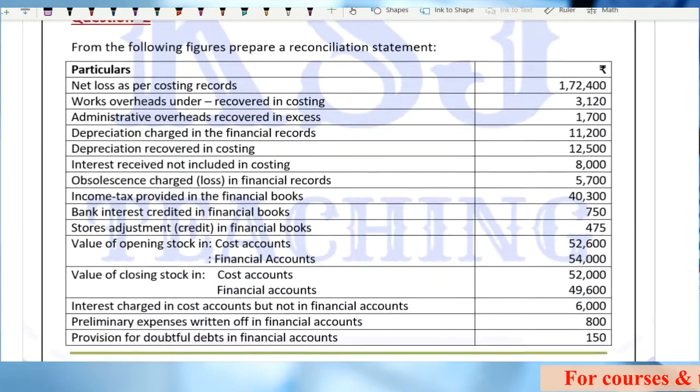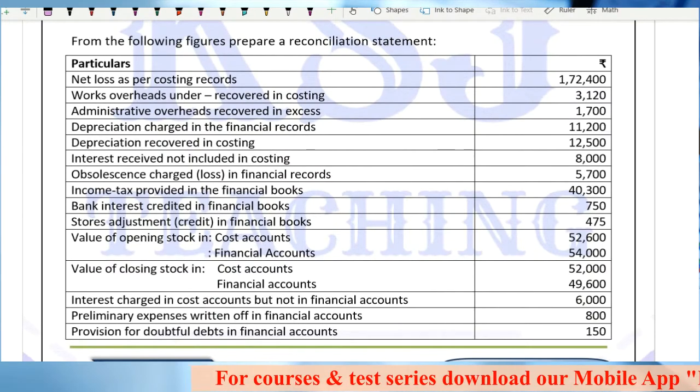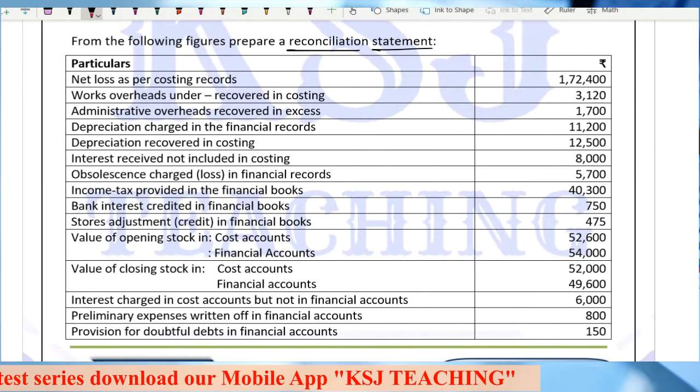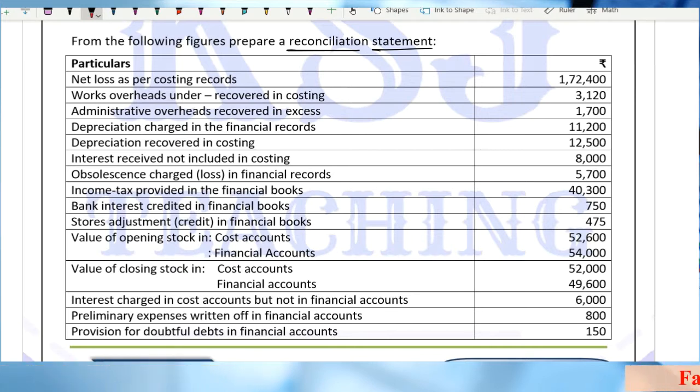So we'll start with question number 2. From the following figures, prepare a reconciliation statement, right? One thing that you need to be very careful about in the examination is whether the question is asking for the reconciliation statement or a memorandum reconciliation account. So be careful with these two things. Clear?